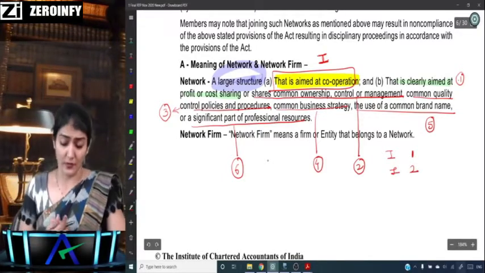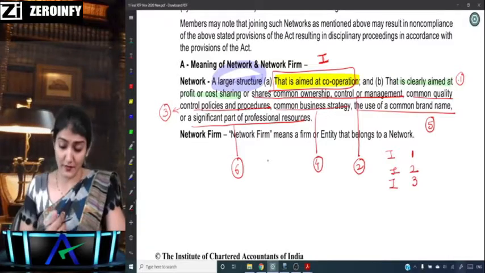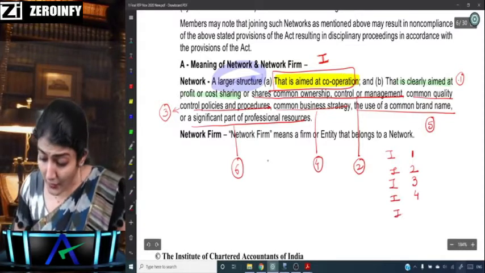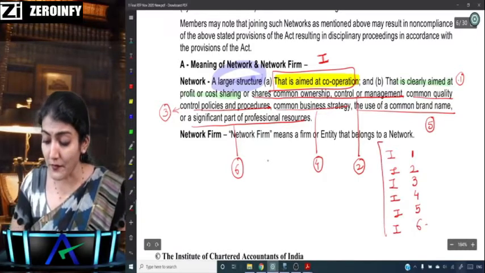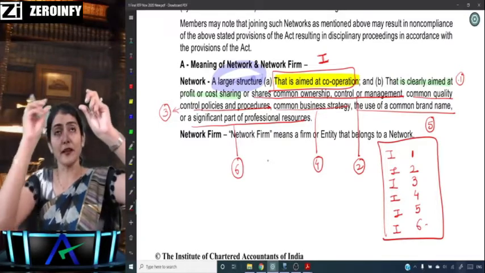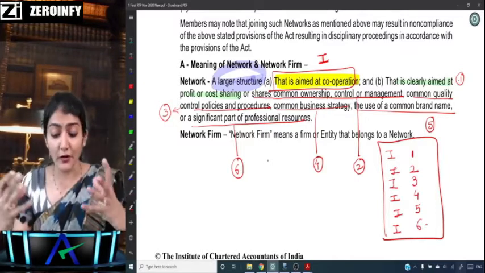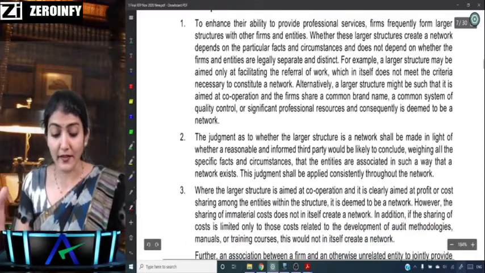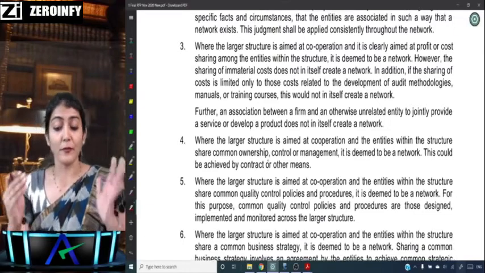management, ownership or control. Aimed at cooperation and common quality control policies and procedures. Aimed at cooperation and common business strategy. Aimed at cooperation, use of a common brand name. Aimed at cooperation and also shares a significant part of the professional resources. So along with 1, you can have 1,1, 1,2, 1,3, 1,4, 1,5, 1,6. Any of these combinations you can create. So that is what they've explained in the concept of the network.